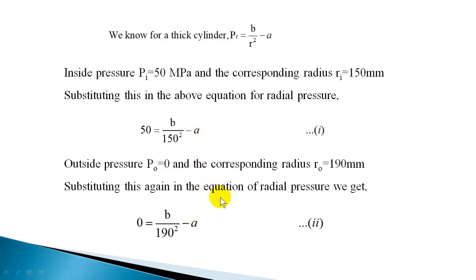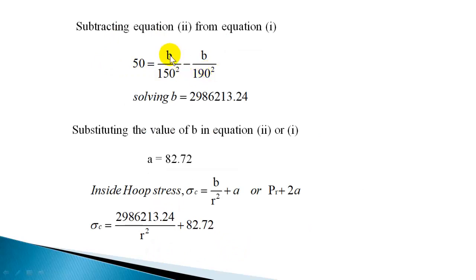So we subtract equation 1 minus 2, that will give 50 minus 0, or 50, is equal to B by 150 square minus B by 190 square. Minus A minus of minus A will cancel out. Now B you can take outside: B into 1 by 150 square minus 1 by 190 square is equal to 50, and calculating B you get B as 2.986 into 10 raised to 6.